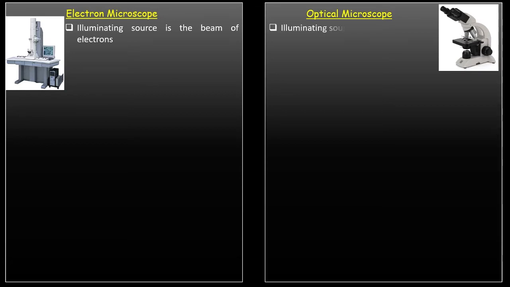But for the optical microscope, it's only light. If you want to observe the specimen, you only illuminate light on the specimen. And because the electron microscope needs to produce electrons, it needs a tungsten filament. But for the optical microscope, no filament is used to produce the light source.